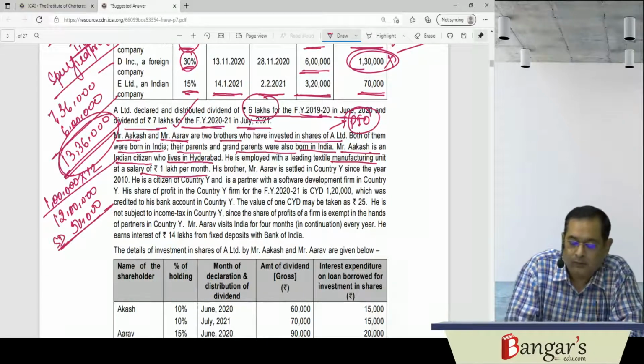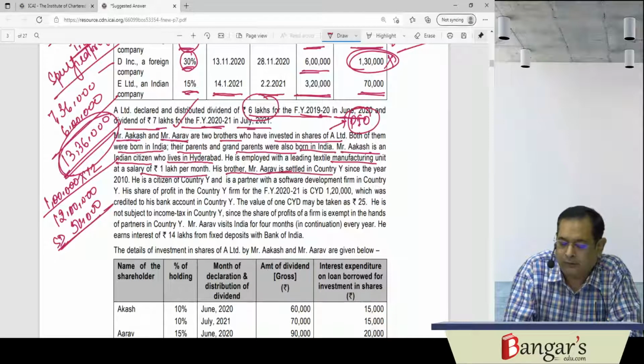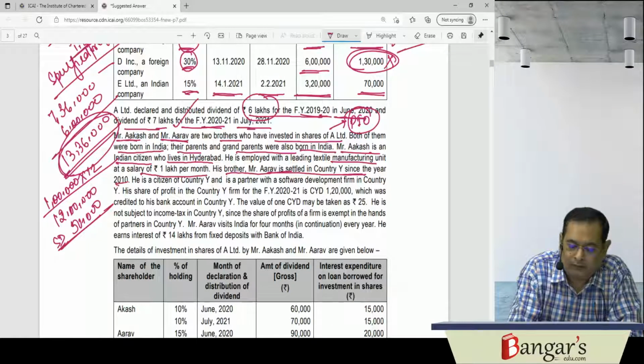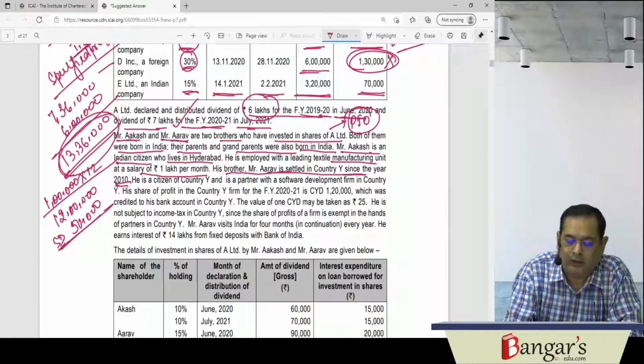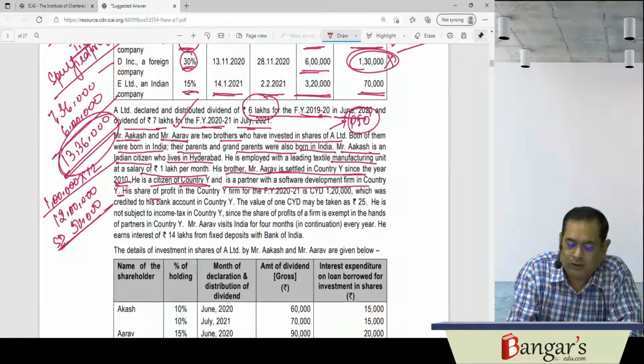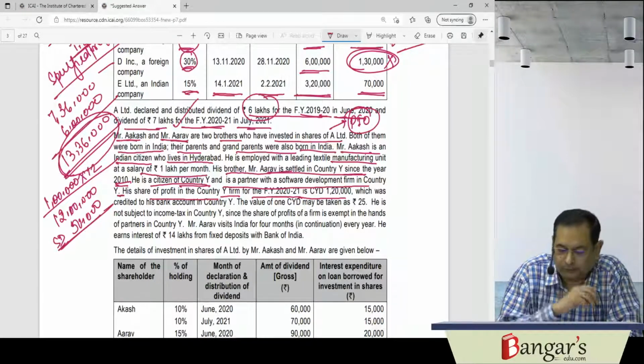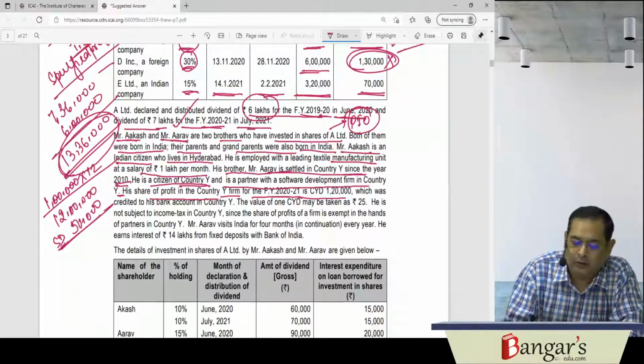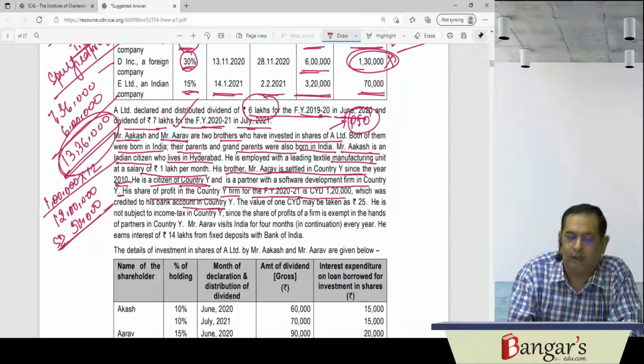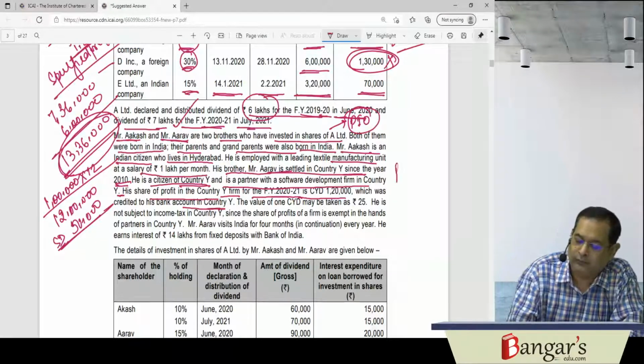Then his brother Arav is settled in country Y since the year 2010. So he is outside India. He is a citizen of country Y and he is also a partner with a software development firm in country Y. His share of profit in country Y from financial year 2021 is CYD 1,20,000, which was credited to his bank account in country Y. So this amount has been received outside India.